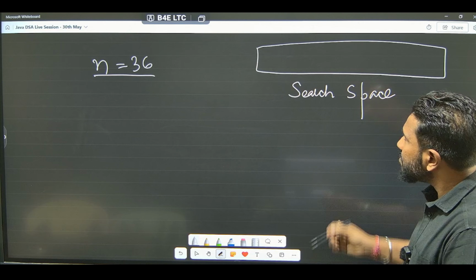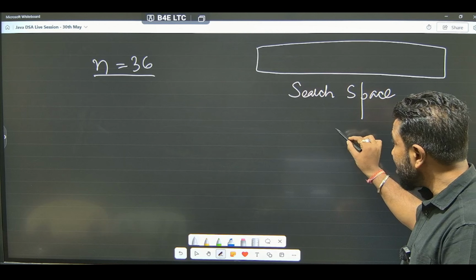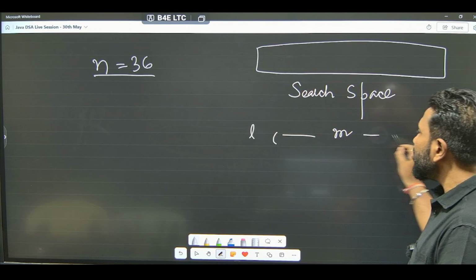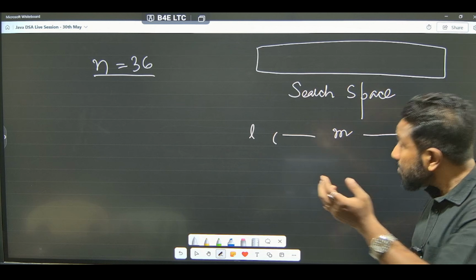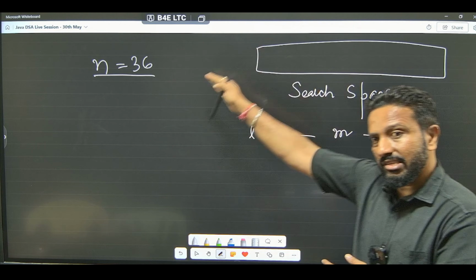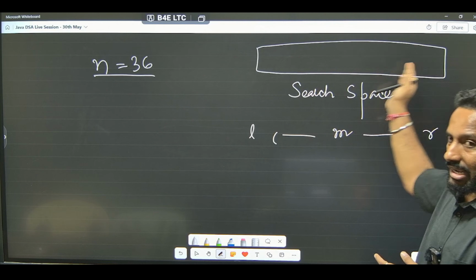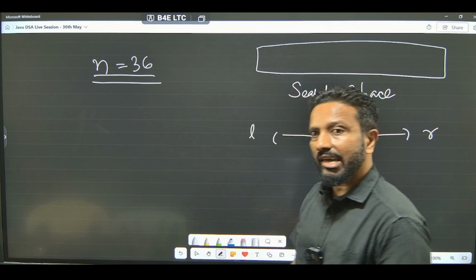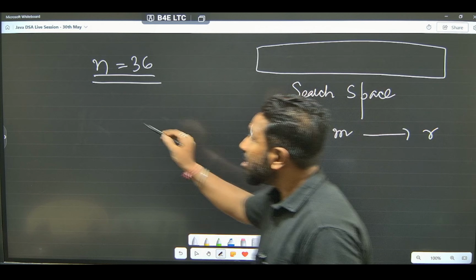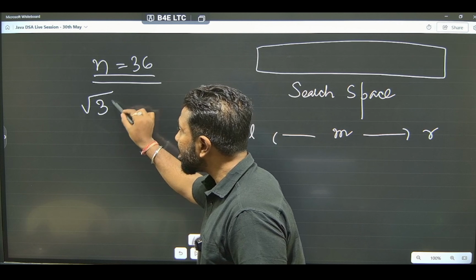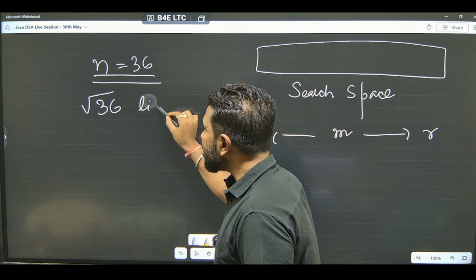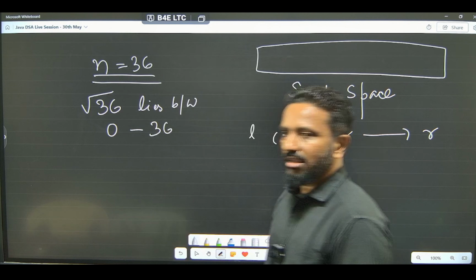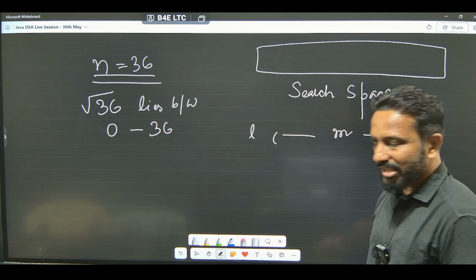For example, because we find the mid, and based on that either we go to the left hand side or we go to the right hand side. Make sense? Because if the number is less, we go to this side, if the number is greater, we go to this side, something like that. Here, do you have any search space? Actually, we do. How? Because the square root of 36 actually lies between 0 and 36. Correct? It lies between 0 and 36.